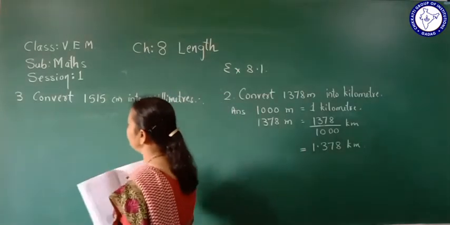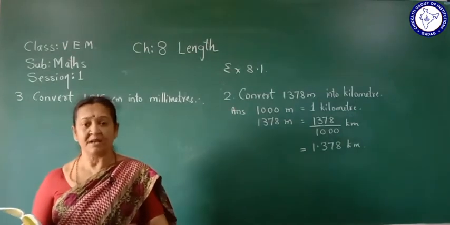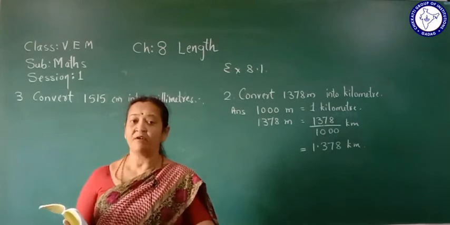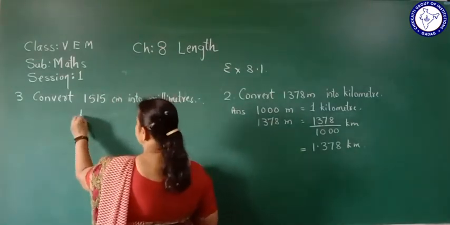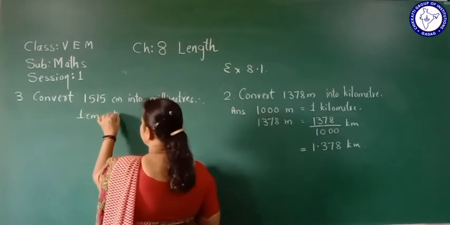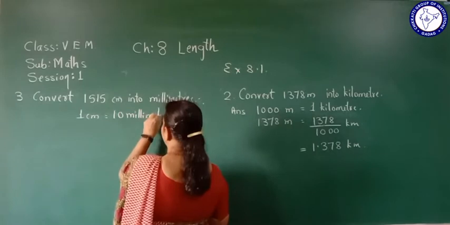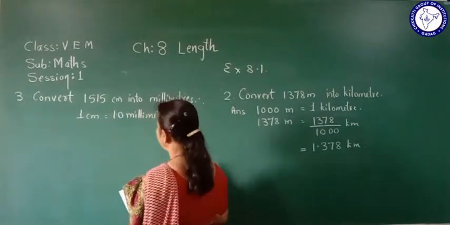So here we know centimeter is a bigger unit and millimeter is a smaller unit. When centimeter is converted to millimeter, we have to multiply. Now here we know 1 centimeter is equal to 10 millimeters.